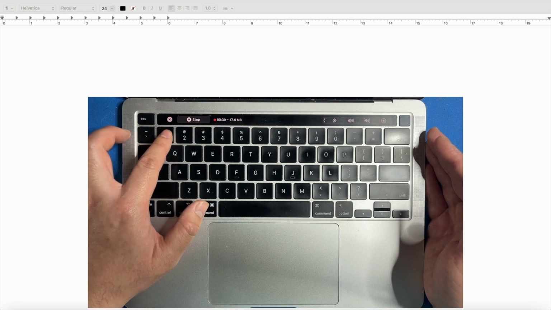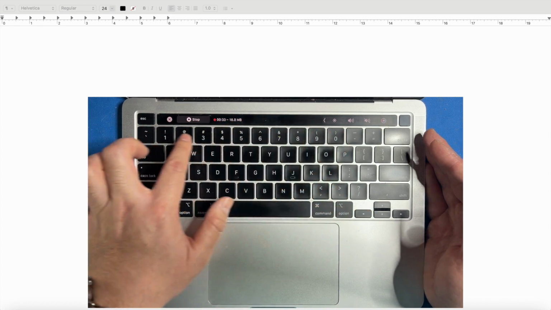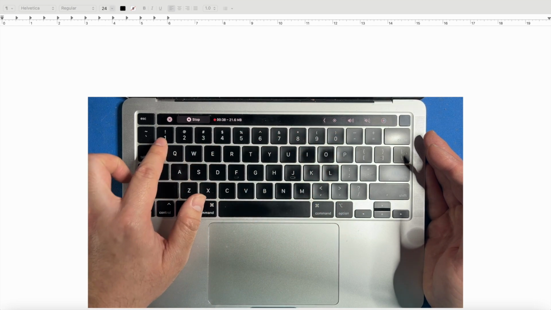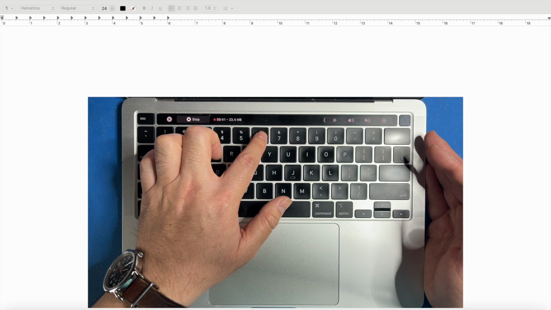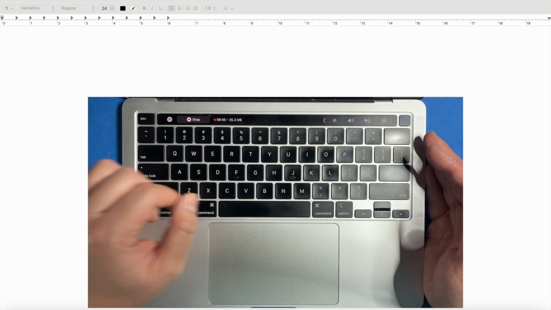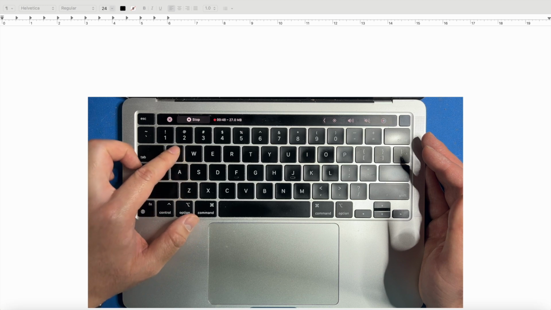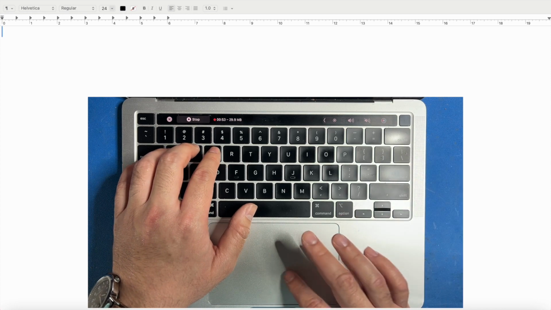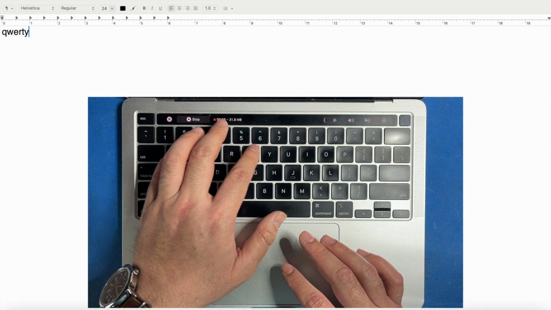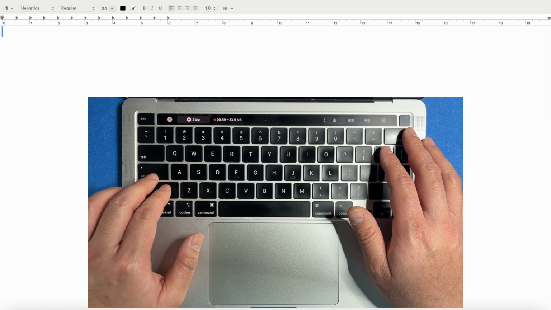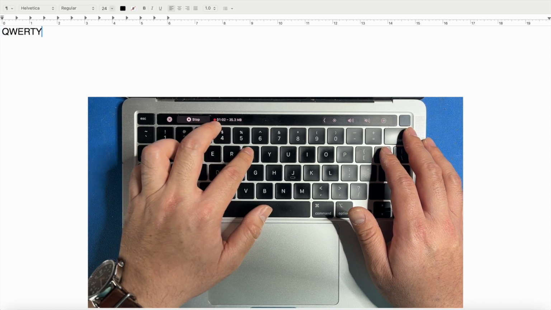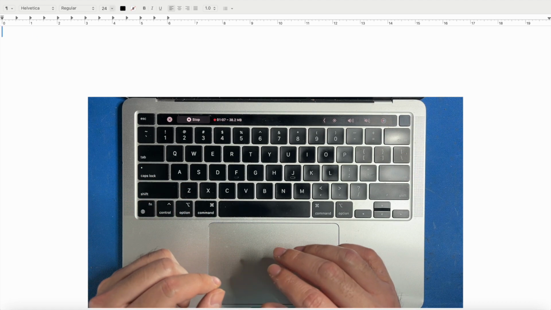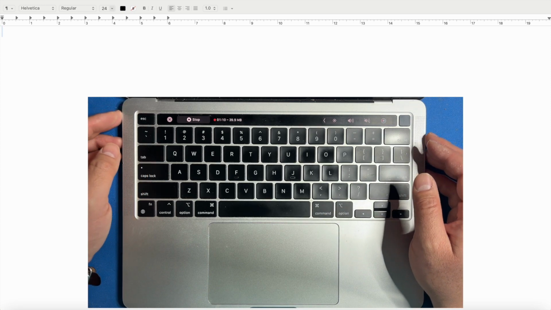Dưới mình có mấy cái số. We have the numbers here. 1, 2, 3, 4, 5, 6, 7, 8, 9, 0. And we have the letters, QWERTY, as it's called. QWERTY, or in caps, if you have caps lock. Backspace. Okay. And let's go over the keys one by one.